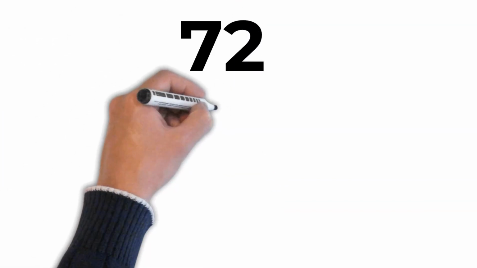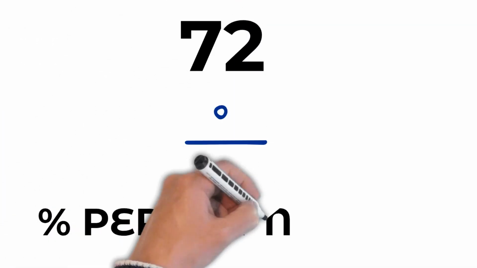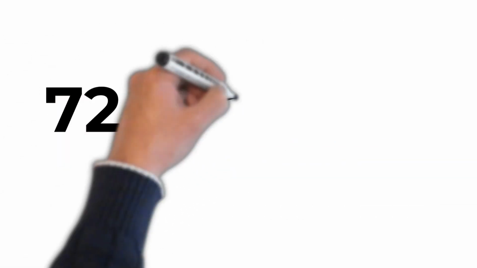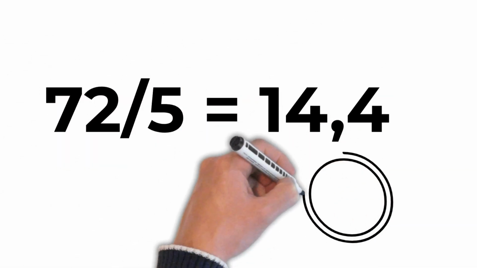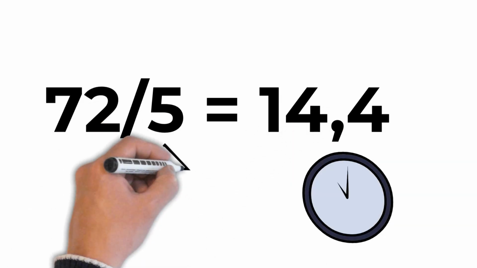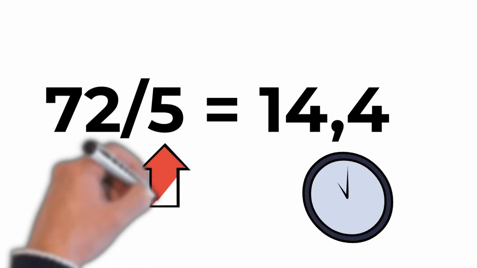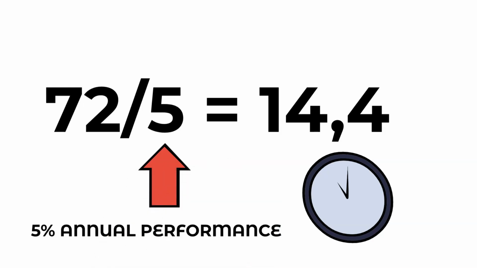Here's how it's calculated: take 72 and divide by the rate of return you expect to earn. For example, if you plan to earn 5% interest, divide 72 by 5. That gives you 14.4. This is the number of years it will take to double your money.